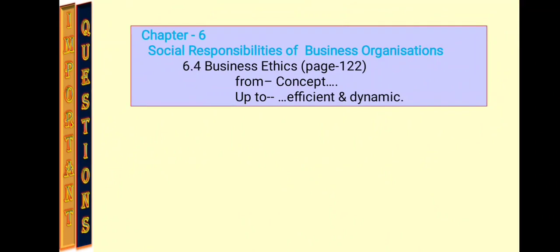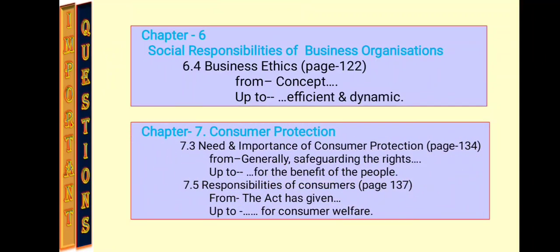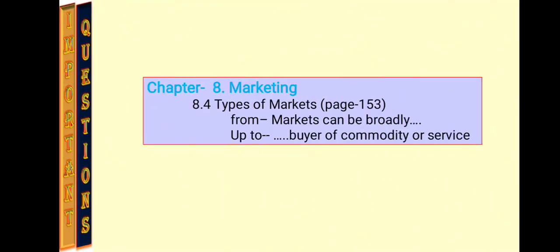Chapter number 6, that is social responsibilities of business organizations, here business ethics is omitted. For chapter number 7, that is consumer protection, here 7.3 needs and importance of consumer protection and responsibilities of consumers is deleted for the exam. Chapter number 8, that is marketing, here types of markets is omitted from the exam.